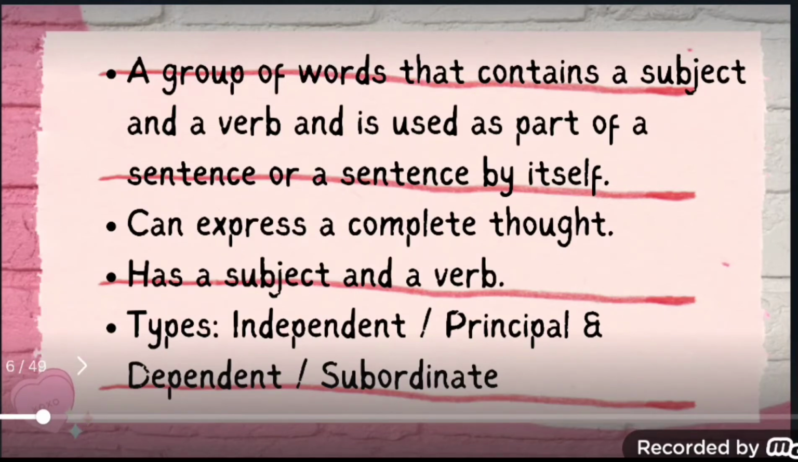It can express a complete thought and it has a subject and a verb. Now there are two basic types of clauses. One type is known as the independent or principal clause. It is also known as the main clause. And the second type is the dependent or the subordinate clause. So let's learn each type one by one.